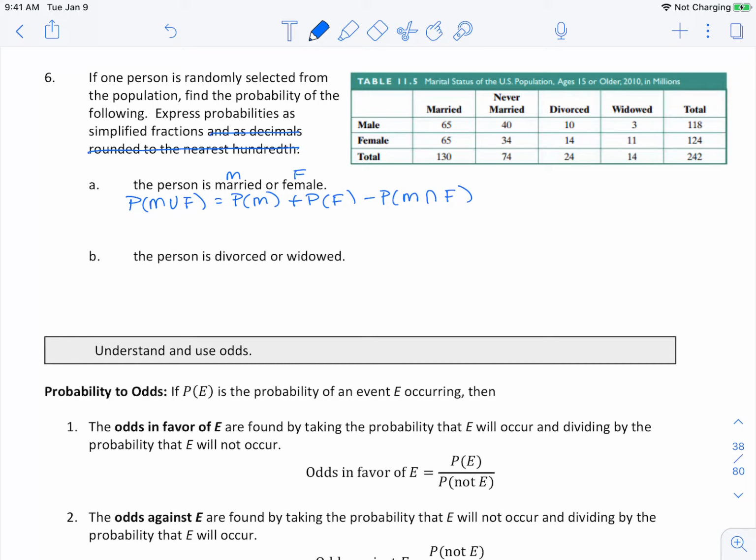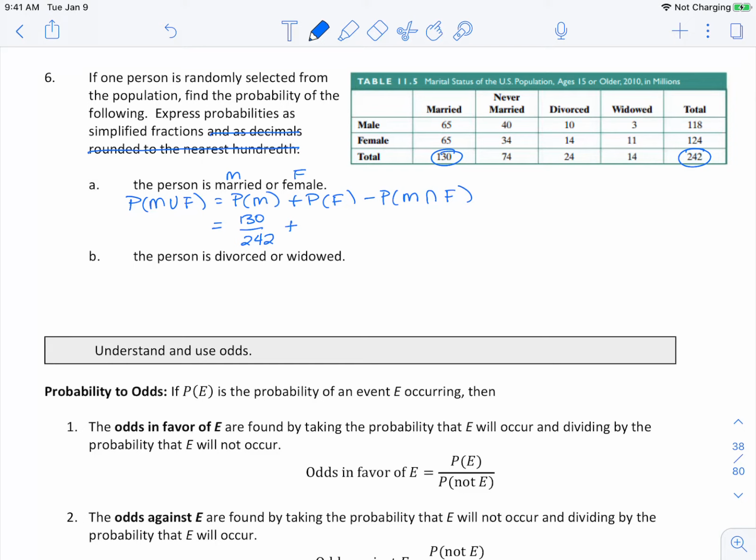And so if we want the probability that they are married, we're looking at our total here is 130. Our table total is 242. So this is 130 out of 242 plus probability that they're female.